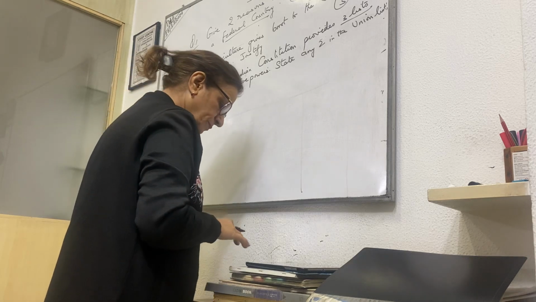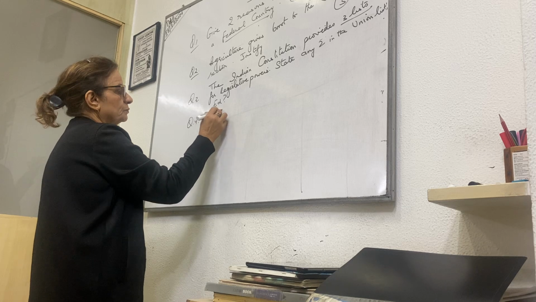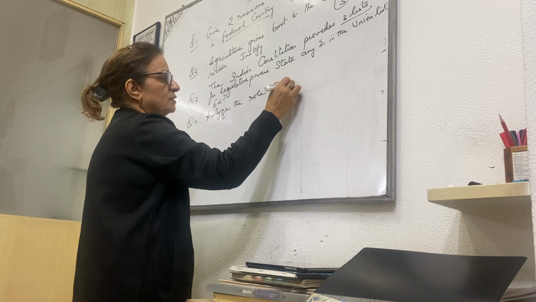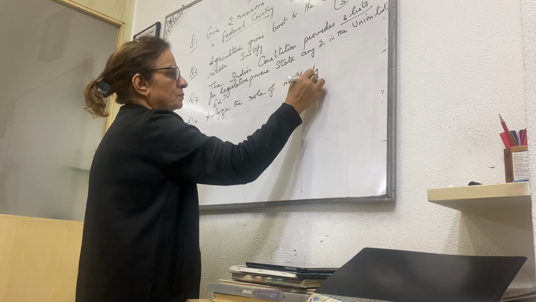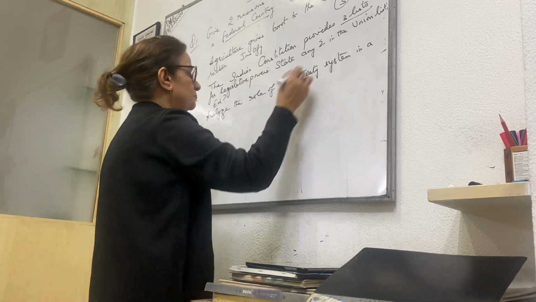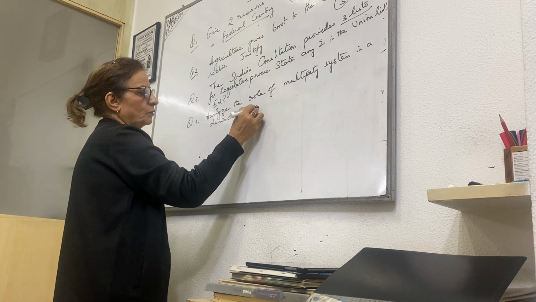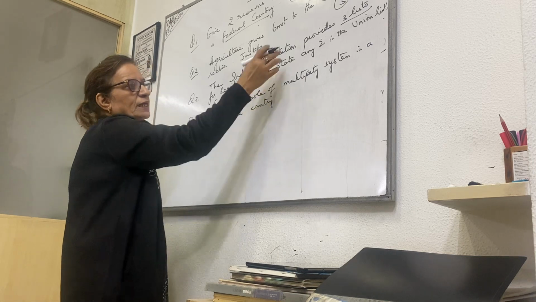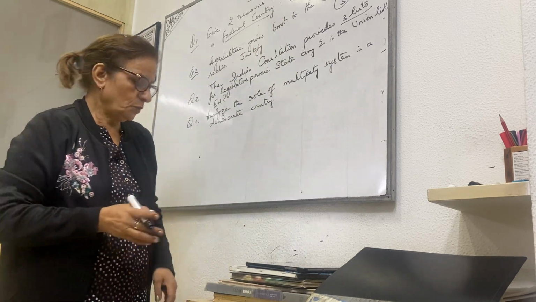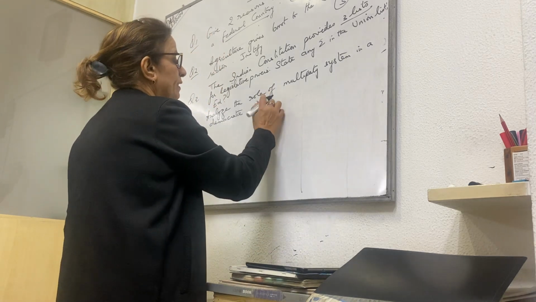Question number 4 is: analyze the role of multi-party system in a democratic country. Related to the question, like I explained here the 3 lists related to the question, I'm also explaining other things. Okay, so analyze the role of multi-party system in a democratic country like India.